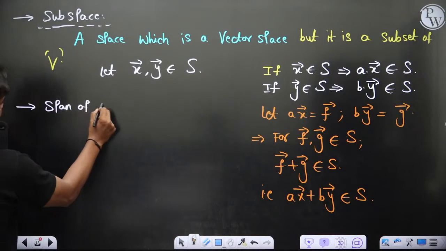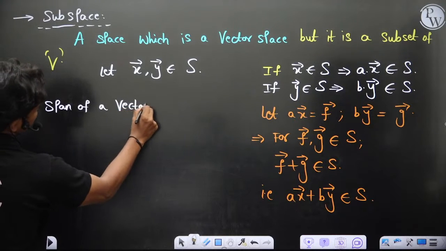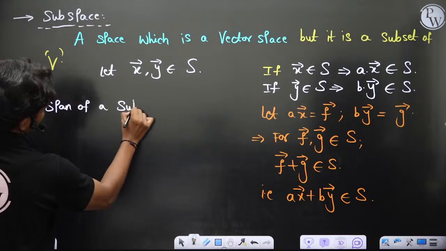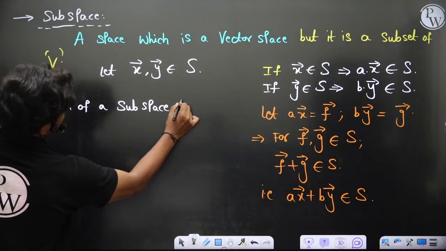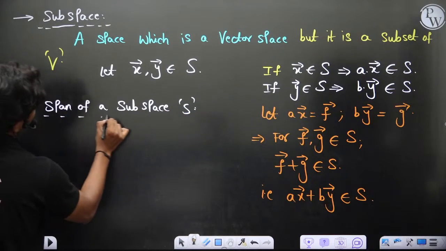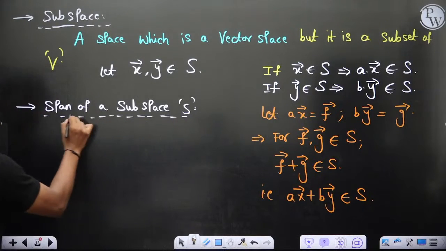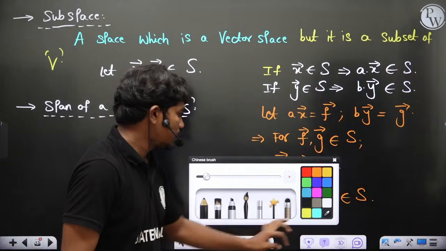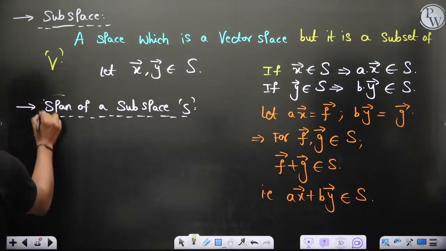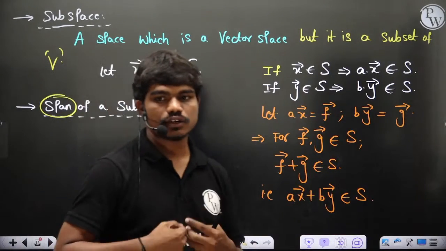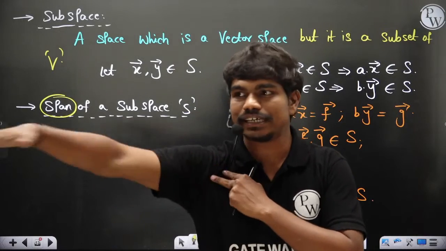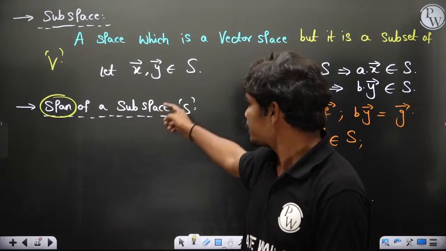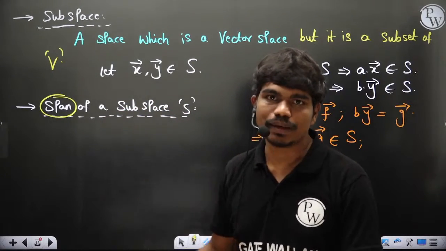Span of a vector space, it can be a subspace also, doesn't matter. Let's say a subspace, for example. Span of a subspace. The word itself tells you what span is. Normally in aerodynamics we use the word wingspan very much. So if I talk about the word span, it is nothing but the spread up to which this set is showing its effect, correct? Let's say, for example, the span of a subspace S is nothing but to what extent